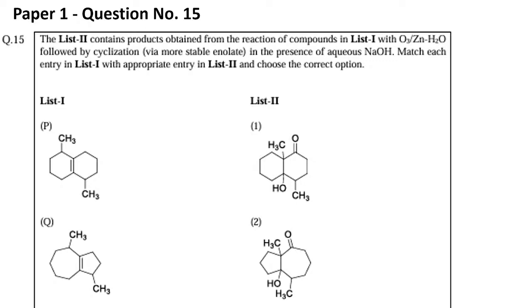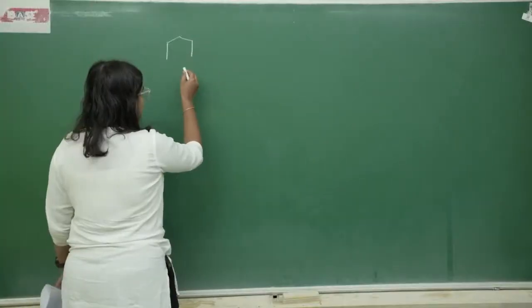Okay, so we'll see the solution of question number 15 from paper 1. The question says that we have a list 1 wherein we have certain compounds, and in list 2 there are the products, and the reaction given here is ozonolysis in the presence of aqueous NaOH. So we are very sure that only 2 reactions take place. One is ozonolysis and another one is aldol condensation. So we'll see what are the products formed.